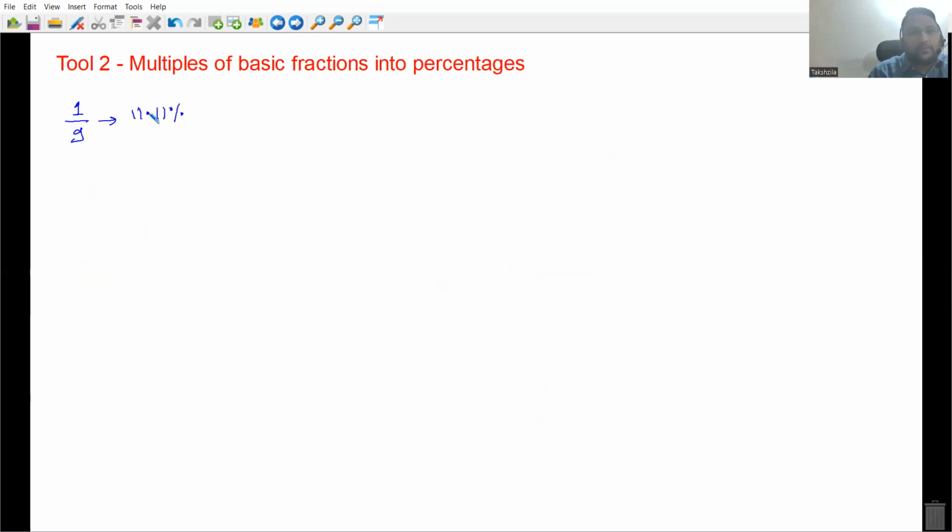So can someone tell me, if I get 5 marks out of 9 marks, I will get how many percentages? Correct. Into 5 कर दो आप, 55.55. Correct कुशाग्र. 55.55 percentages.